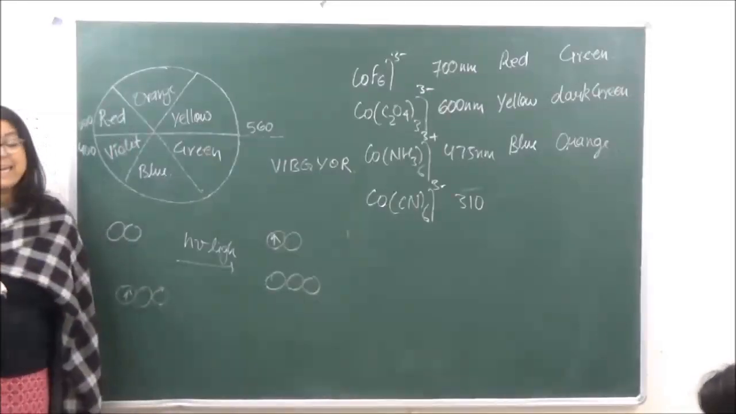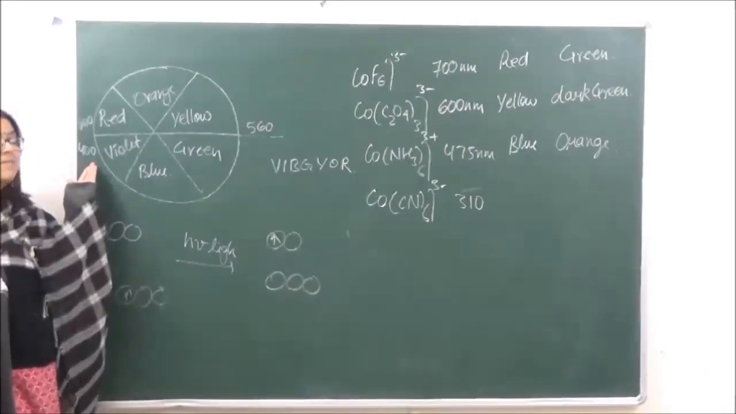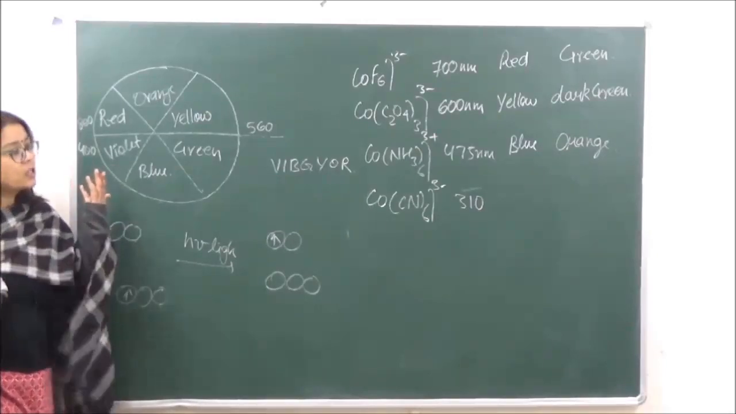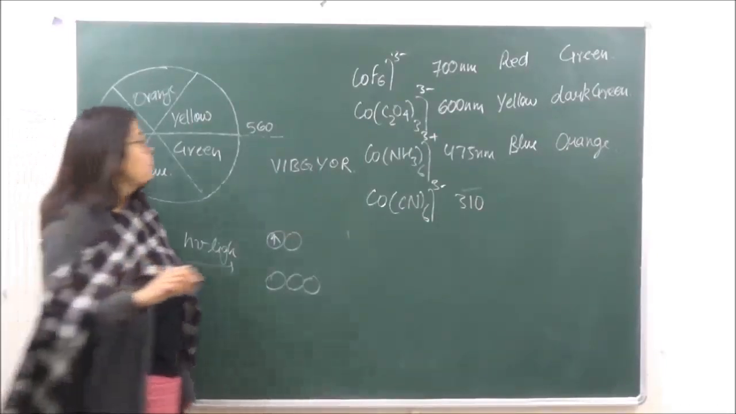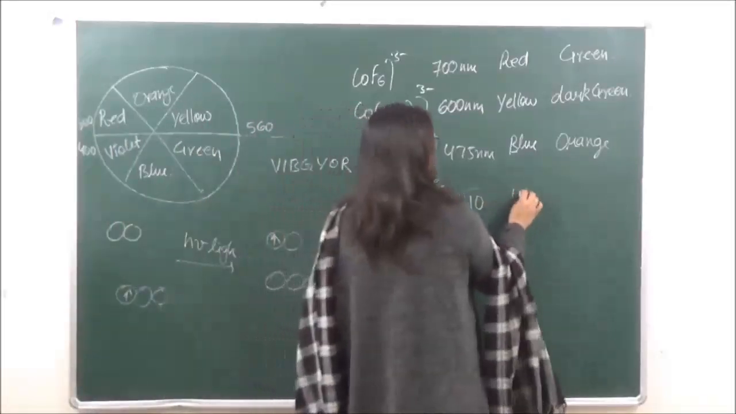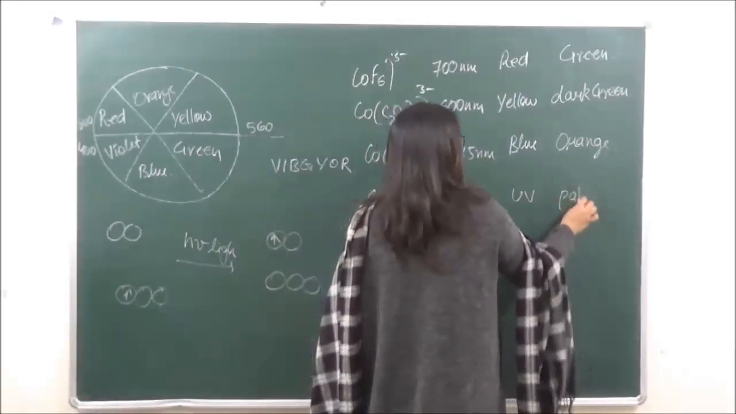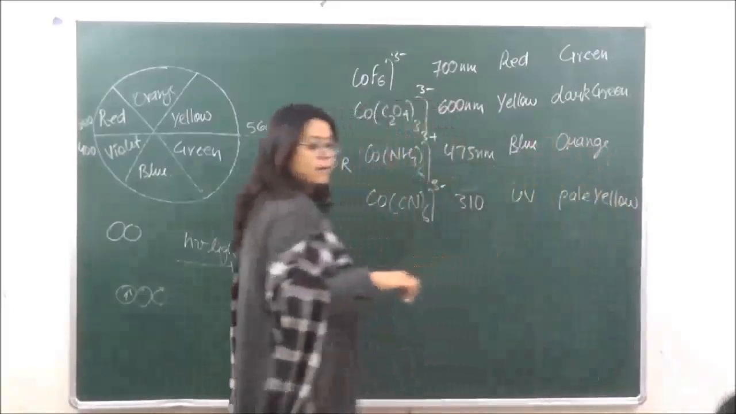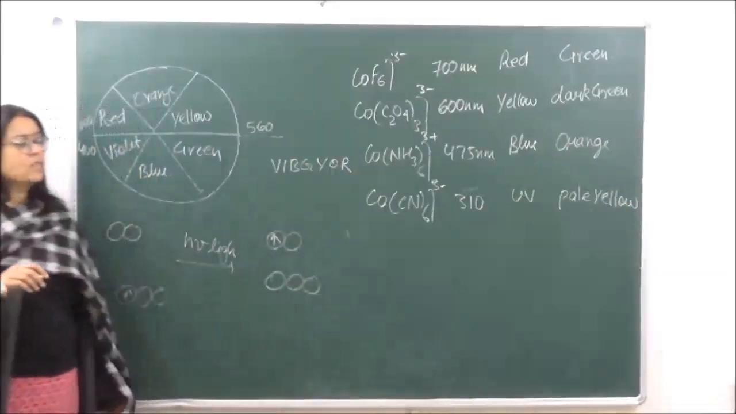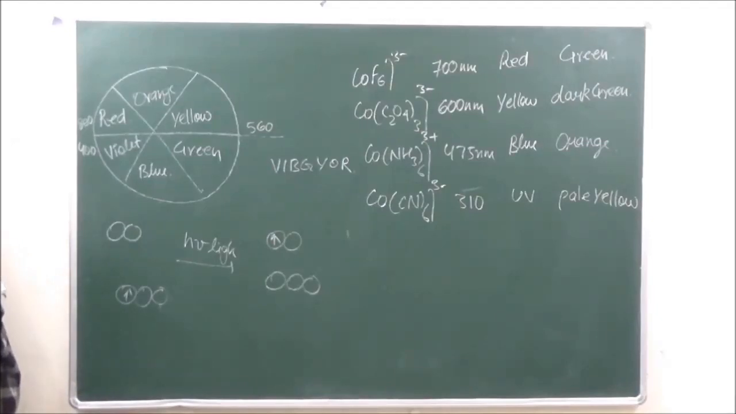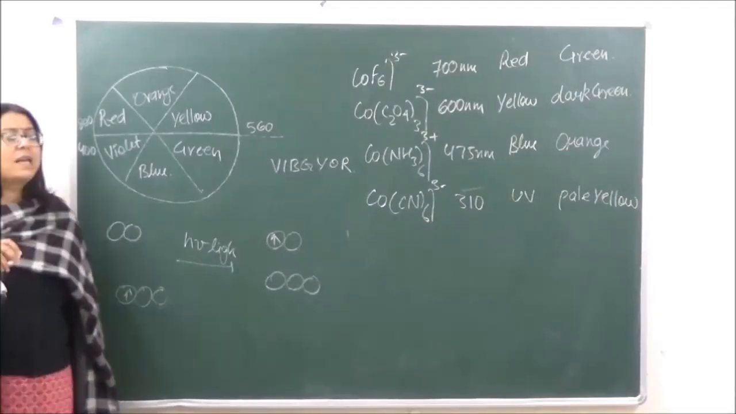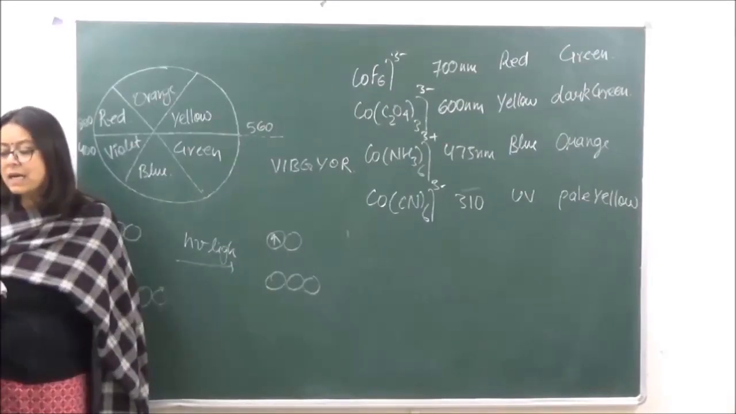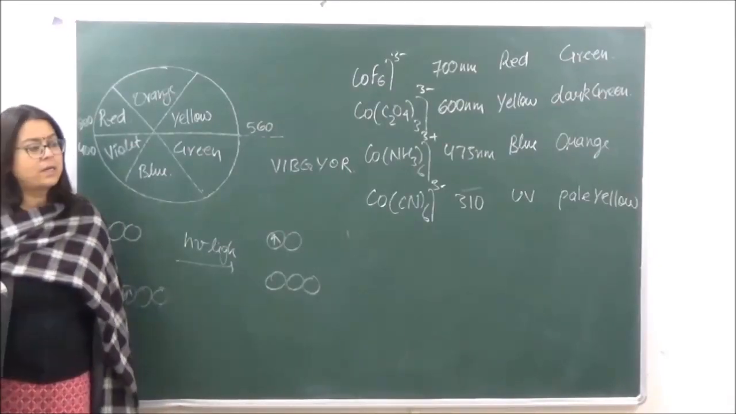So 310 nanometers is even lesser than 400. So it will go to the UV radiation. It is going to absorb UV radiation, and this appears to us as very pale yellow. Have you understood the concept over here? Greater the crystal field splitting energy, lesser the wavelength absorbed, and according to that, the color is going to be predicted.